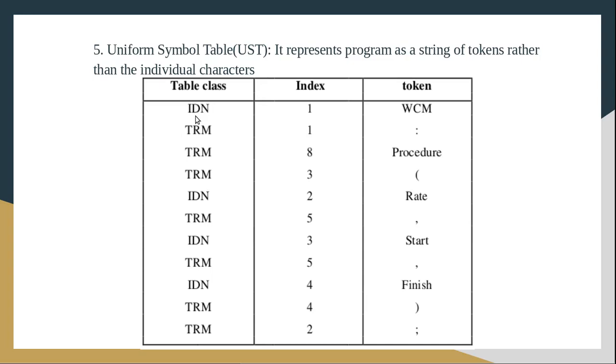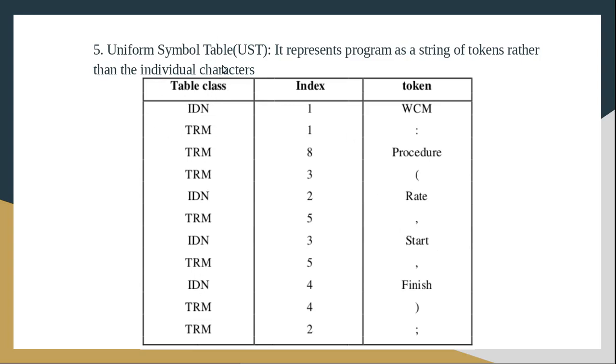Like that we have given IDN, TRM, TRM, TRM, IDN, TRM, and that will be the output of the lexical analyzer. So this stream will be the output of the lexical analyzer, that is the sequence of tokens. So the source program we have converted into a stream of tokens. Here we are not reading character by character. The entire source program we have converted into a stream of tokens.